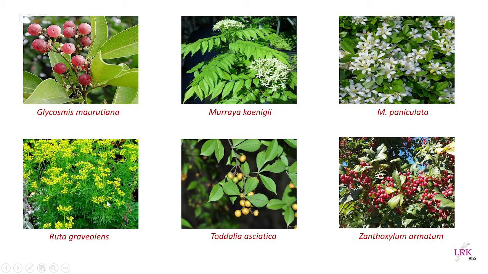This is Ruta graveolens, called the common rue plant. In Hindi, we call it sadab. This is Toddalia asiatica, the climber present in this family, and Xanthoxylum armatum. These are some of the important plants of this family.